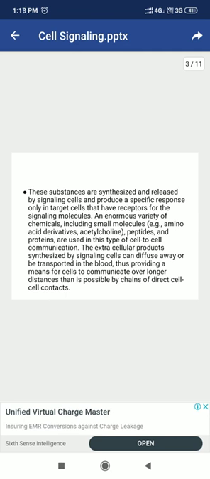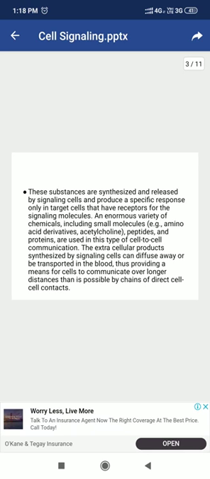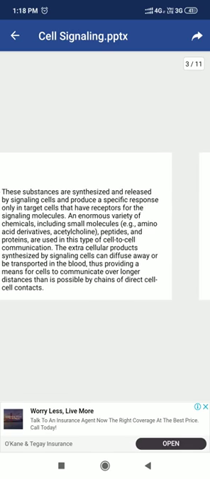An enormous variety of chemicals, including small molecules like amino acid derivatives, acetylcholine, peptides, proteins, and even substances of lipid origin, act as ligand molecules and are used in different types of cell-to-cell communication. The extracellular products synthesized by signaling cells can diffuse away or be transported in blood, thus providing a means for cells to communicate over longer distances than is possible by a chain of direct cell-to-cell contact.